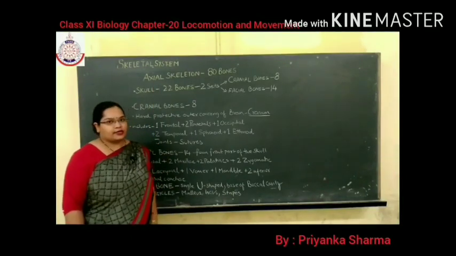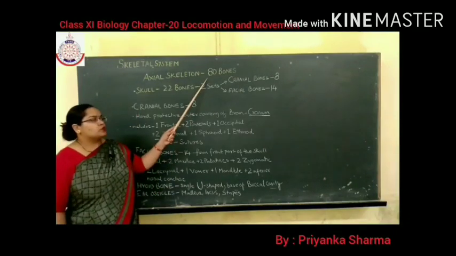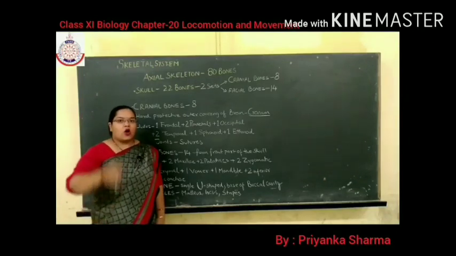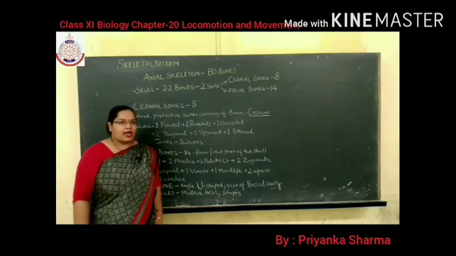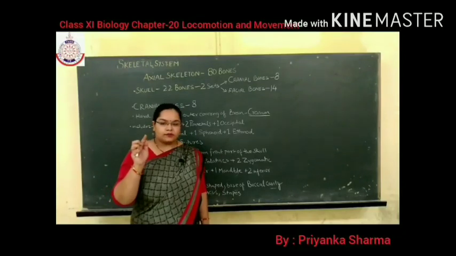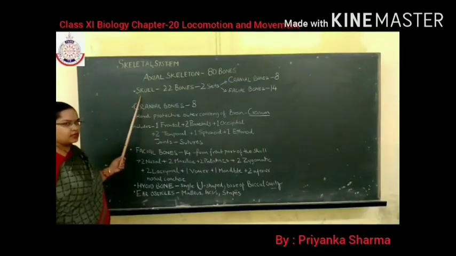As I told you earlier, axial skeleton consists of 80 bones and is present along the main axis or longitudinal axis of the body, and it consists of skull, vertebral column, sternum, ribs. So first of all we will start with the skull.